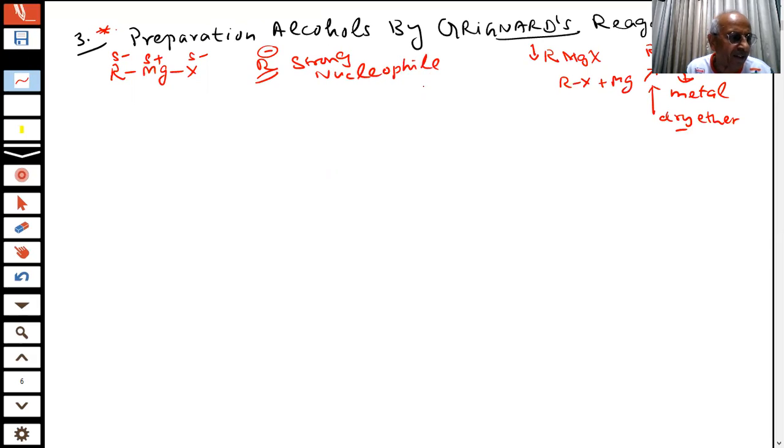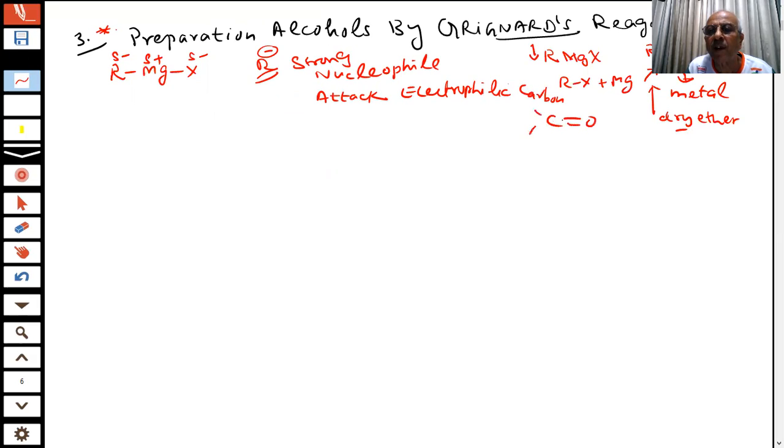And nucleophiles attack where, student? A nucleophile can attack an electrophilic carbon, a carbon which is positive. Yes or no? Which one is that?